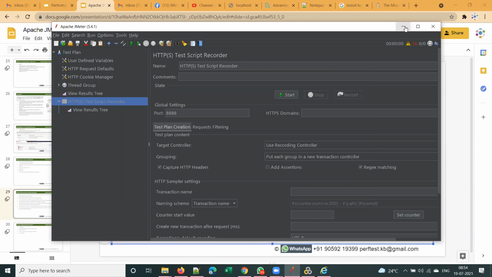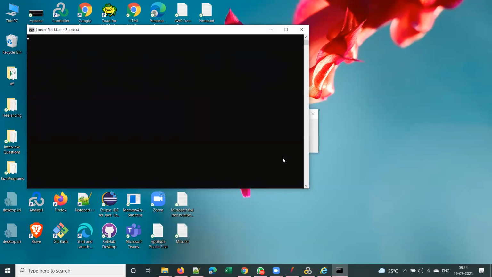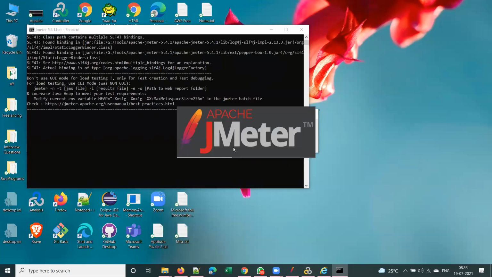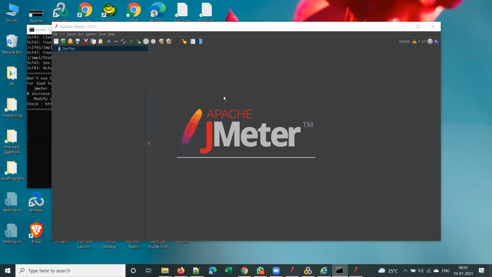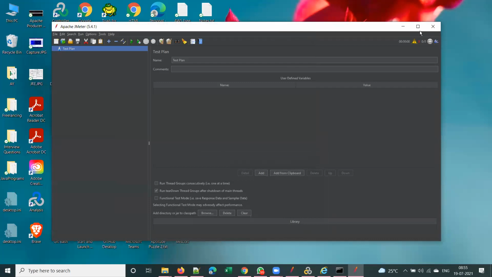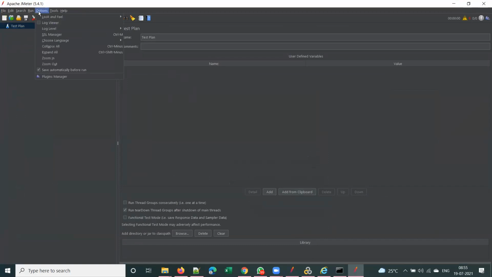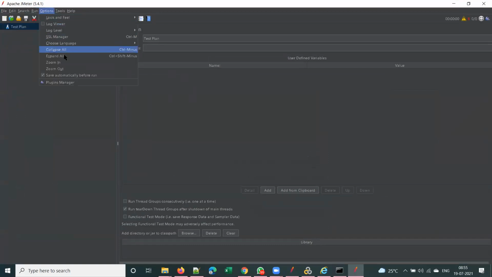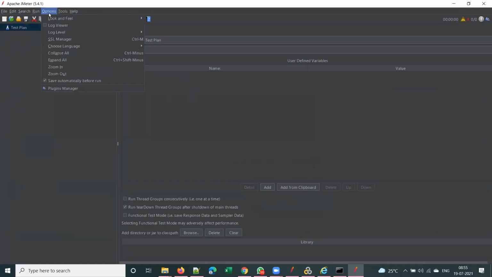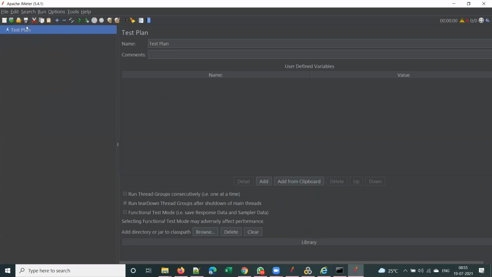I will minimize this and create a manual template. I prefer to use a manual template, and I'll explain why. I started another instance of JMeter. Two JMeter instances are running, so be familiar with this terminology. Now let me zoom in so that it will be clearly visible to you. Is this enough, or do you want me to zoom in further? All right, this is good enough.